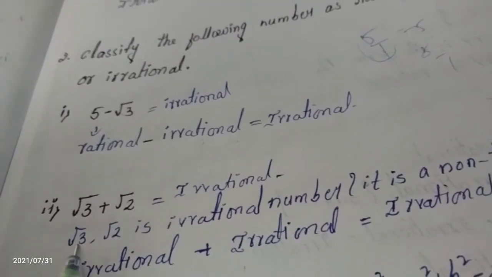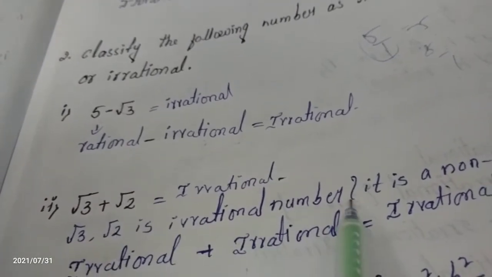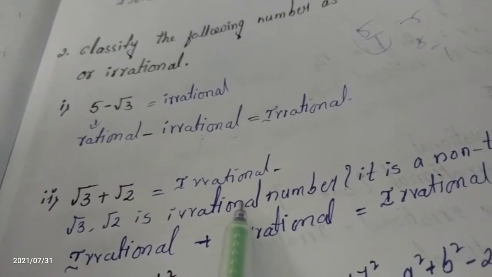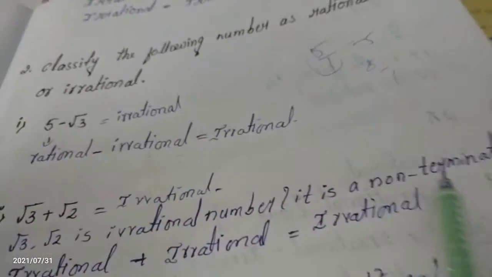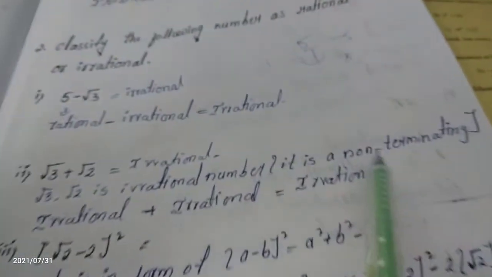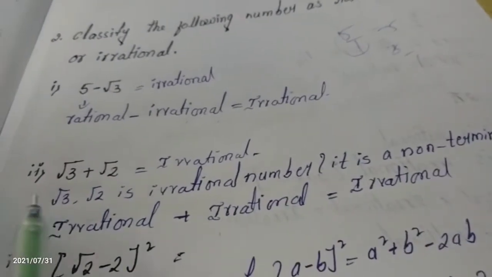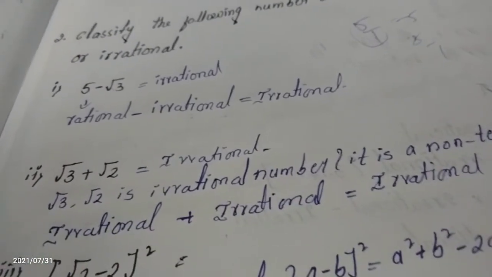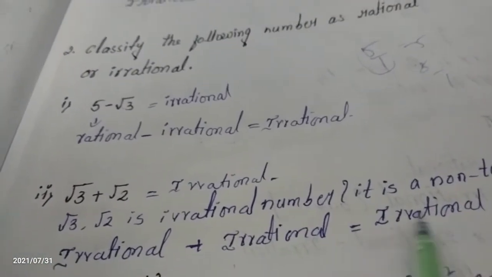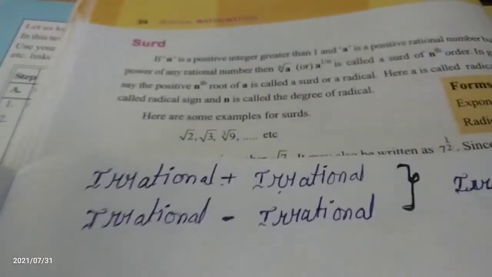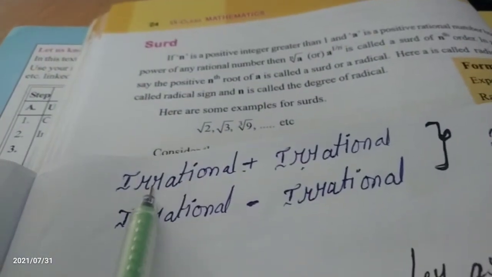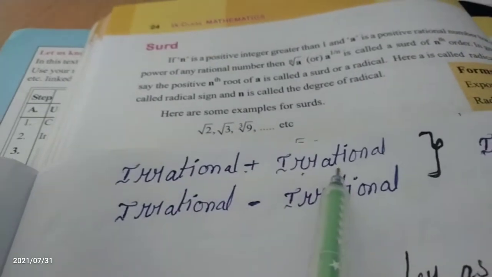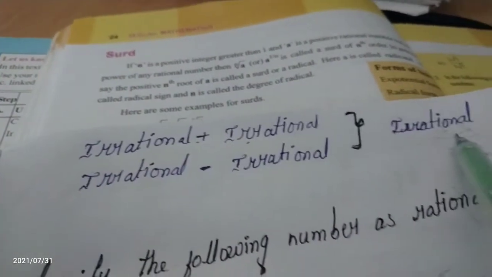Here I am saying that root 3 and root 2 are irrational numbers. How can I say that they are irrational? Because they are non-terminating. The addition of two irrational numbers is an irrational number. Here is your note point, ma'am, I will explain the note point extra: when we add two irrational numbers, the answer we get is an irrational number.